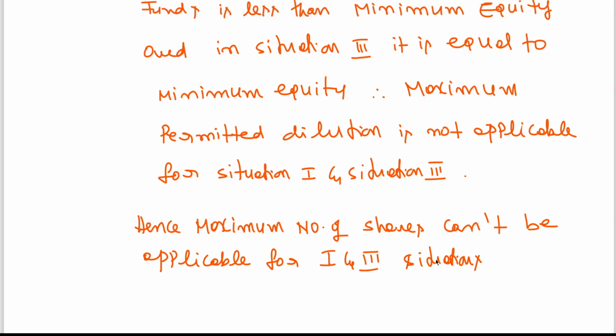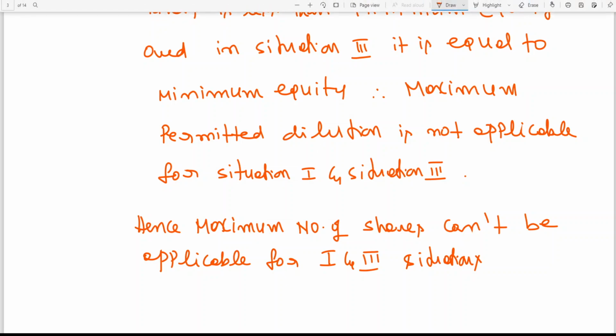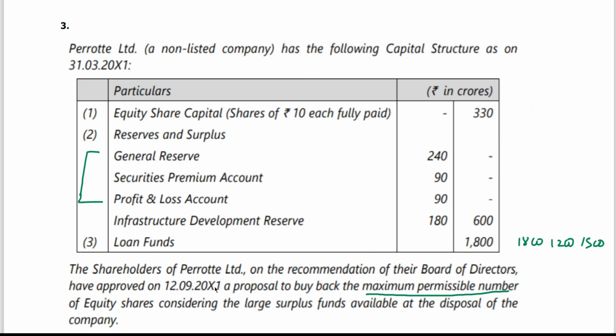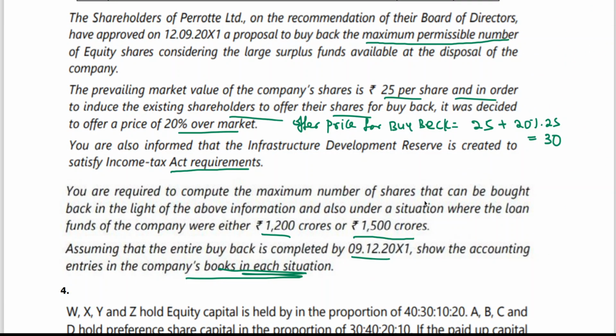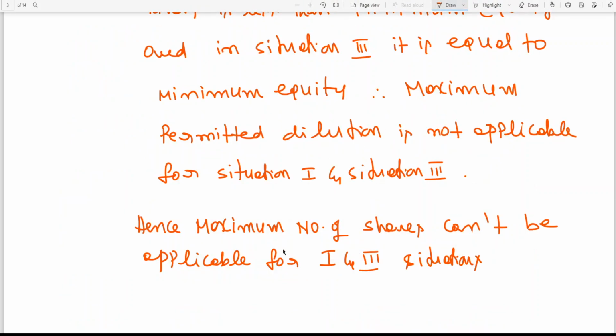What is the question asking actually? The question is asking you to compute the maximum number of shares that can be bought back in the light of the above information, and also under situations where the loan funds of the company were either 1200 crores or 1500 crores, assuming that the entire buyback is completed. Show the accounting entries in the company's books in each situation. So for that, now we will be starting the solution.